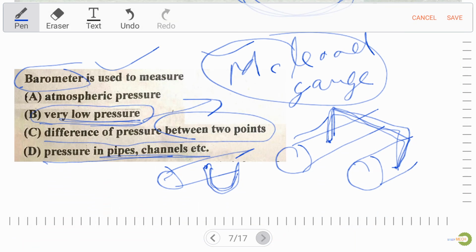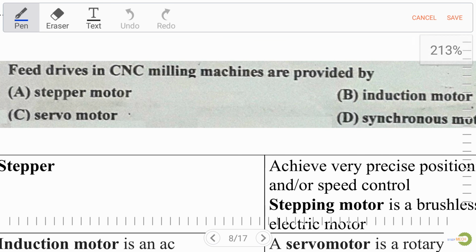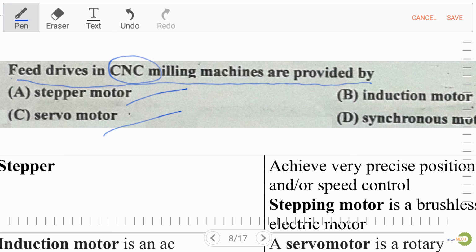Now let's move to the next question. Very important. Feed drive in a CNC milling machine is provided by option A stepper motor, option C servo motor, option B induction motor, and option D synchronous motor.